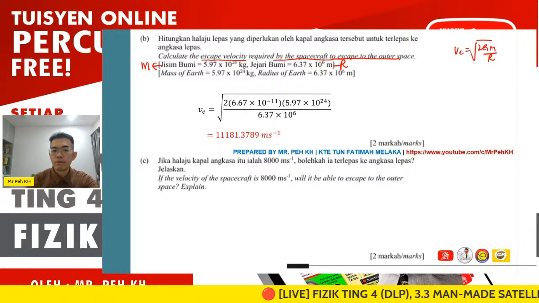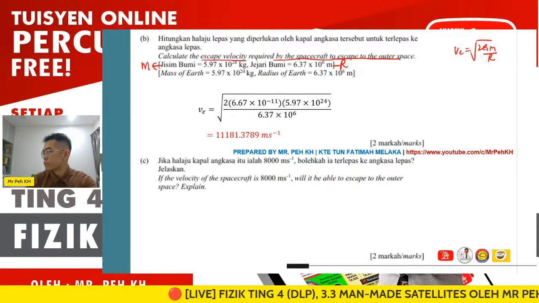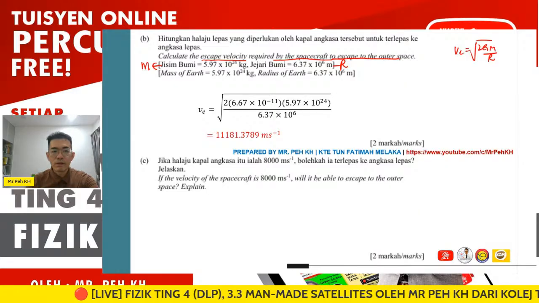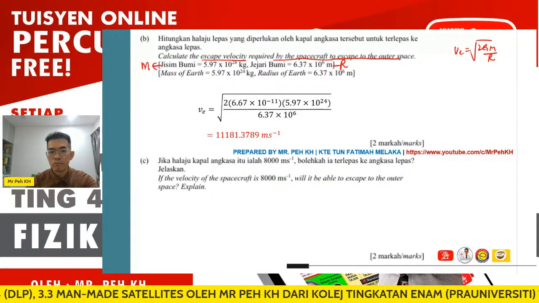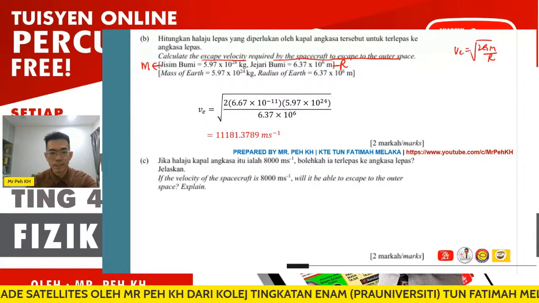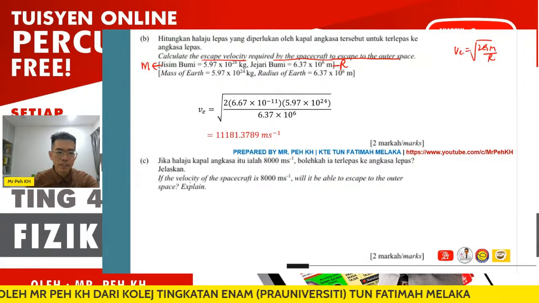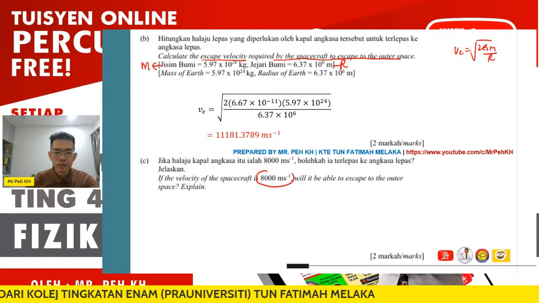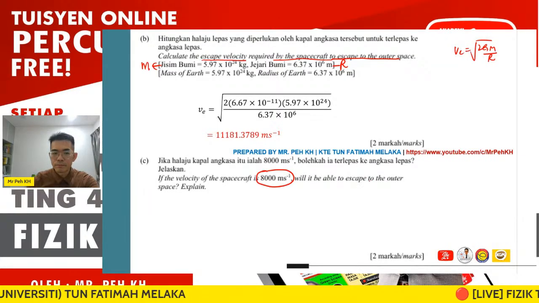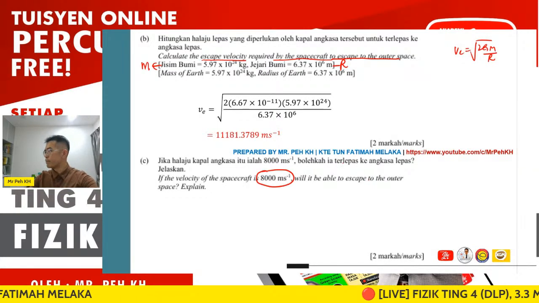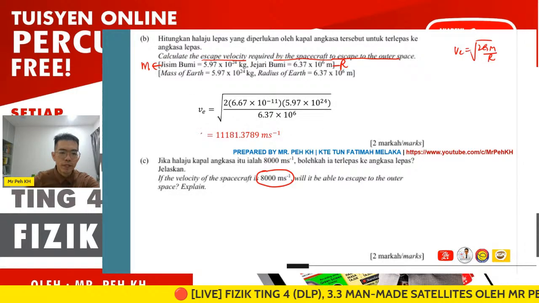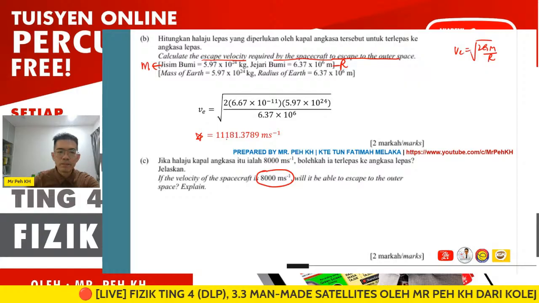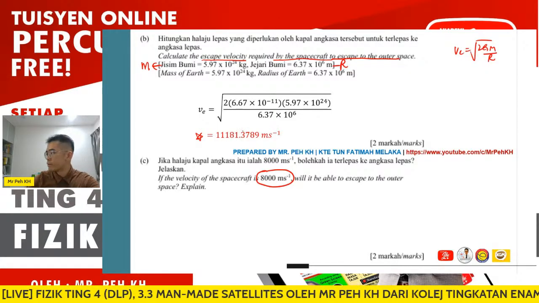This is the value just how we discussed also. So it'll be 11,181.3789 meter per second. Again, you can give minimum 2 decimal places for the answer. Then for C, if the escape velocity of the spacecraft is 8,000, will it be able to escape? Explain. Is it able to escape? 8,000. Just now we calculated from B, the escape velocity is 11,181.